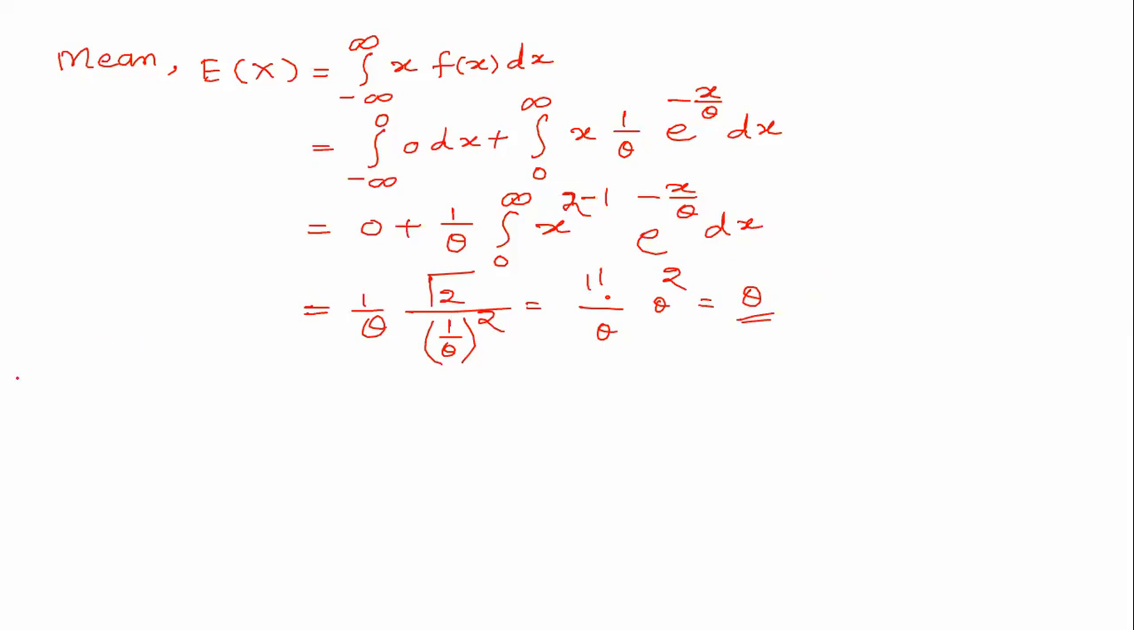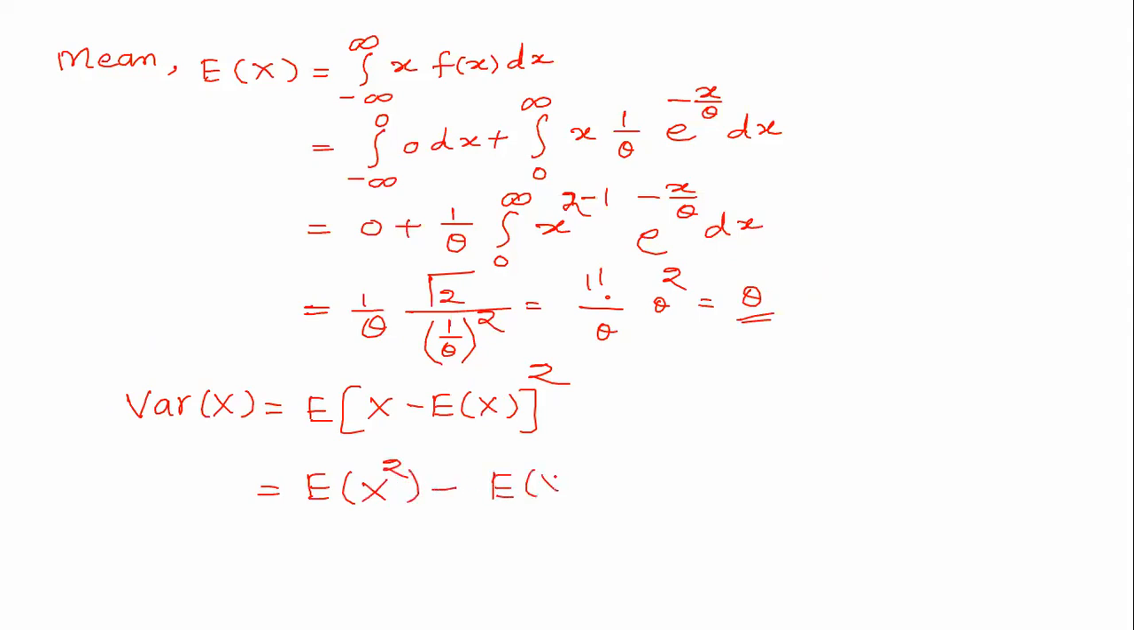Now I have to find the variance, and we know that the variance of x, the original formula is expected value of x minus expected value of x whole square, and after simplification we get this as expected value of x square minus square of the expected value. We have just found the expected value of x, so we have to find the expected value of x square. Let us find it.